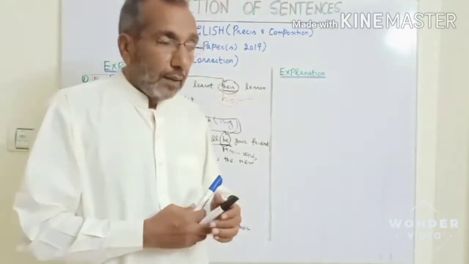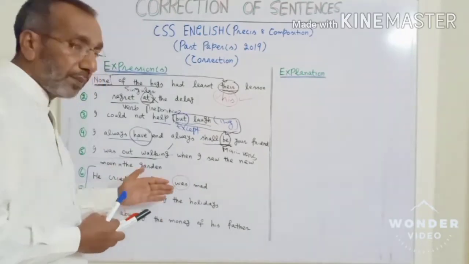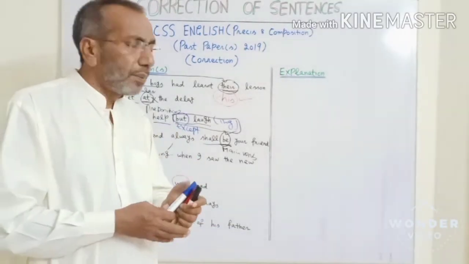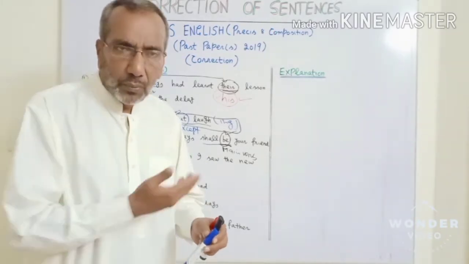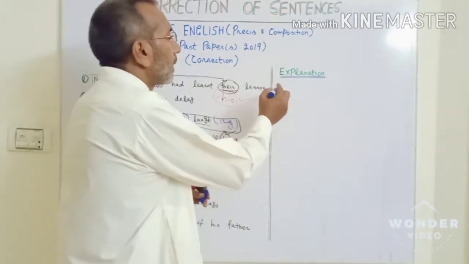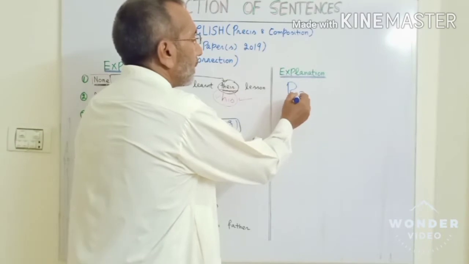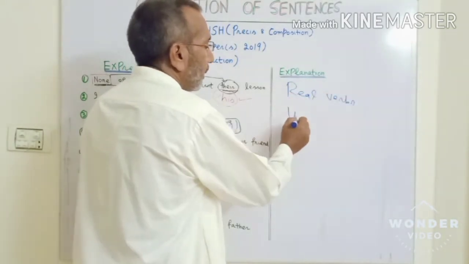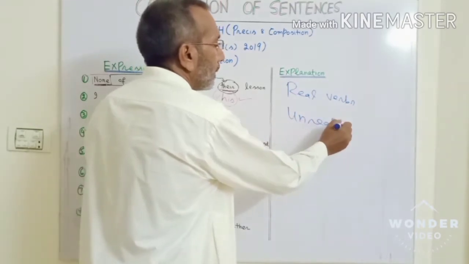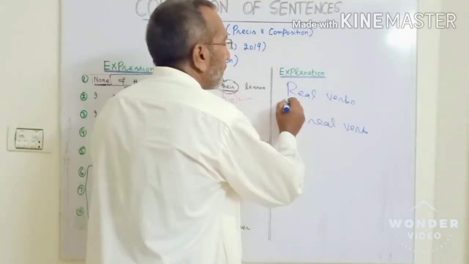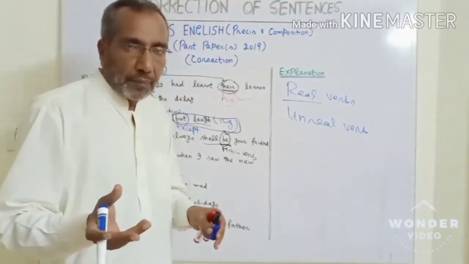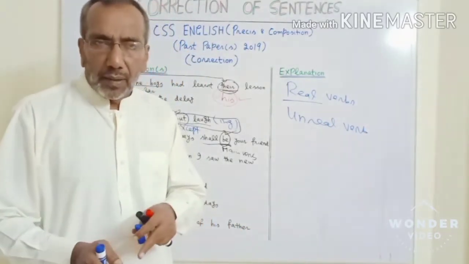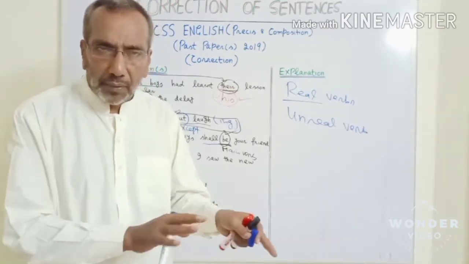So, as I've just said, verbs can be real, they can be unreal. Verbs can be classified on different grounds. But over here, our concern is these two things: real verbs and unreal verbs. Most of the verbs are real ones, right? Suppose you say, I met her, I told her, we walked, we jogged, we jostled, whatever.